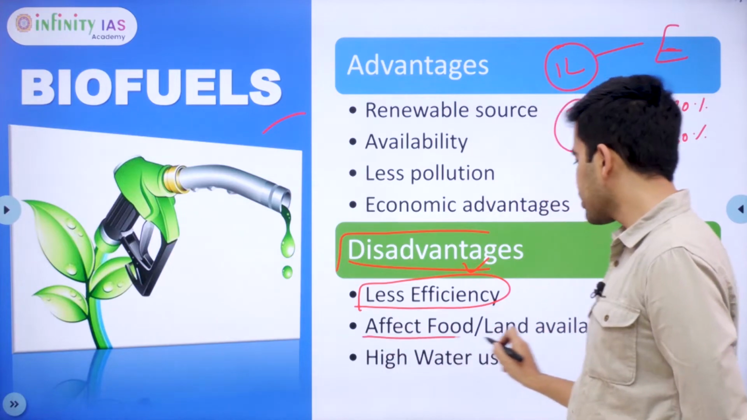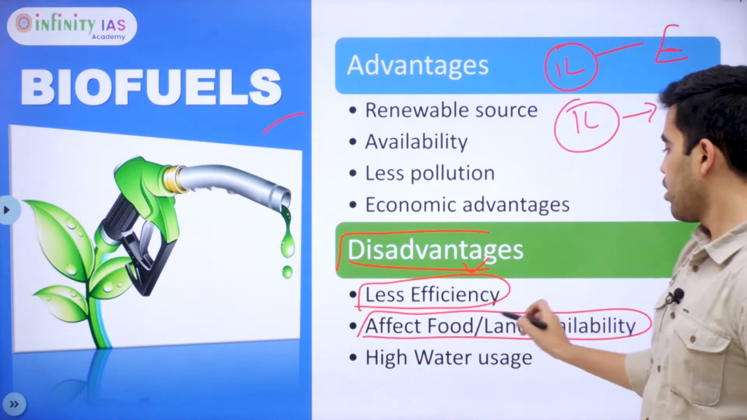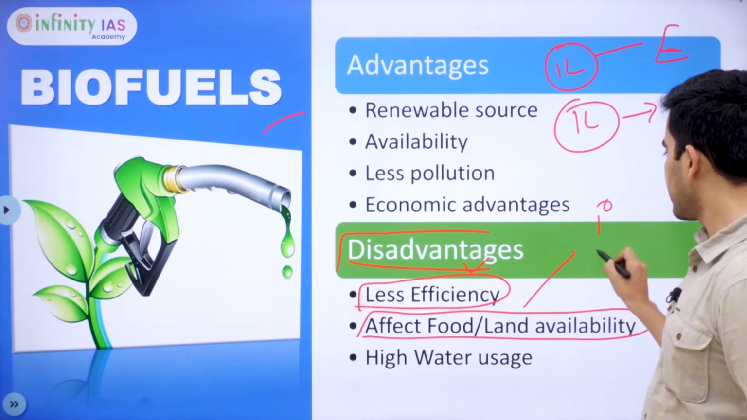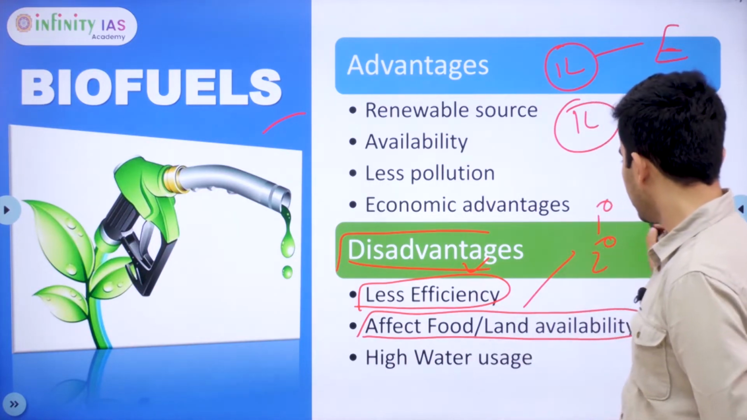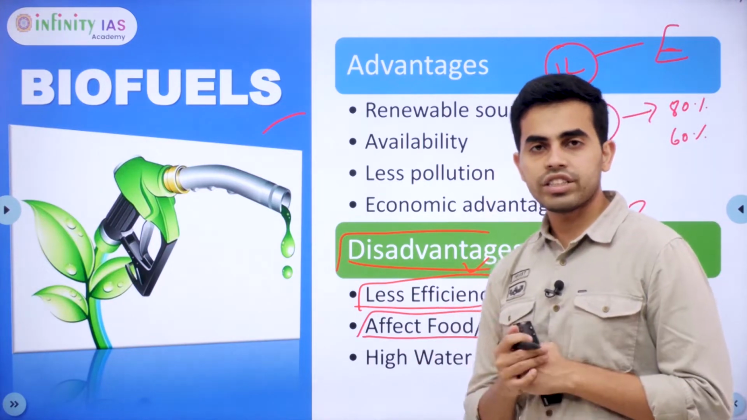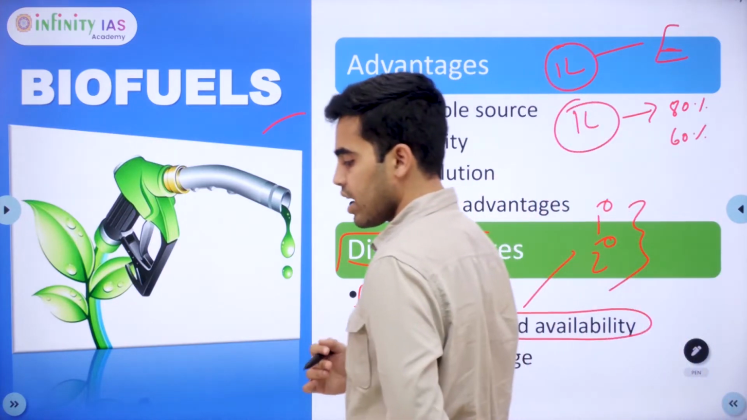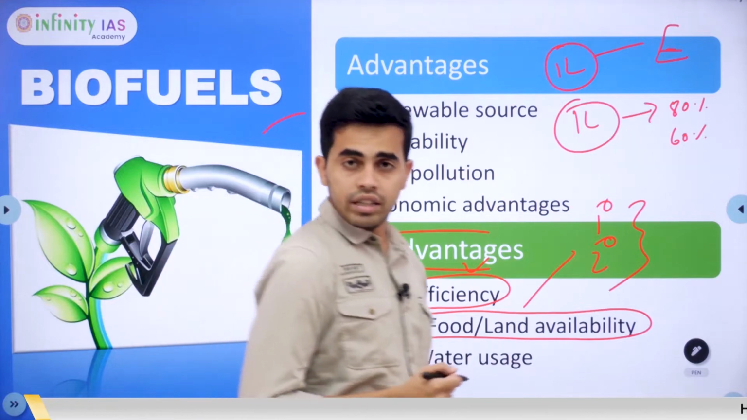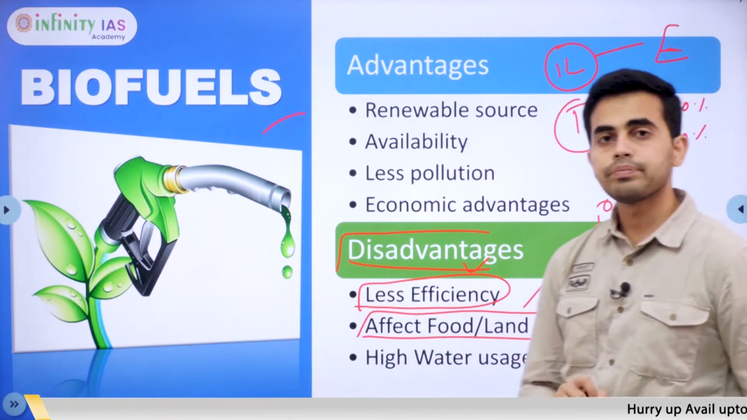Next comes, it affects food and land availability. As we have already seen, food and land availability is a problem in first generation and second generation biofuels. At this moment, these are the only two kinds of biofuels that are in production. Third generation and fourth generation biofuels are still yet to come into the application phase. So this is an important disadvantage in the use of biofuels.